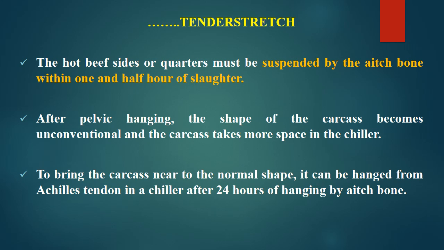So when we hang from the Achilles tendon, it becomes straight and long, but when it is hanged from the H bone, the hind leg part stretches separately, so it takes an odd and unconventional shape. To correct this unconventional shape, it can be hanged from the Achilles tendon again for about 24 hours after taking it from the H bone hanging. So first there is hanging from the H bone, and after the optimum period, it can be hanged again from the Achilles tendon to correct the odd shape.